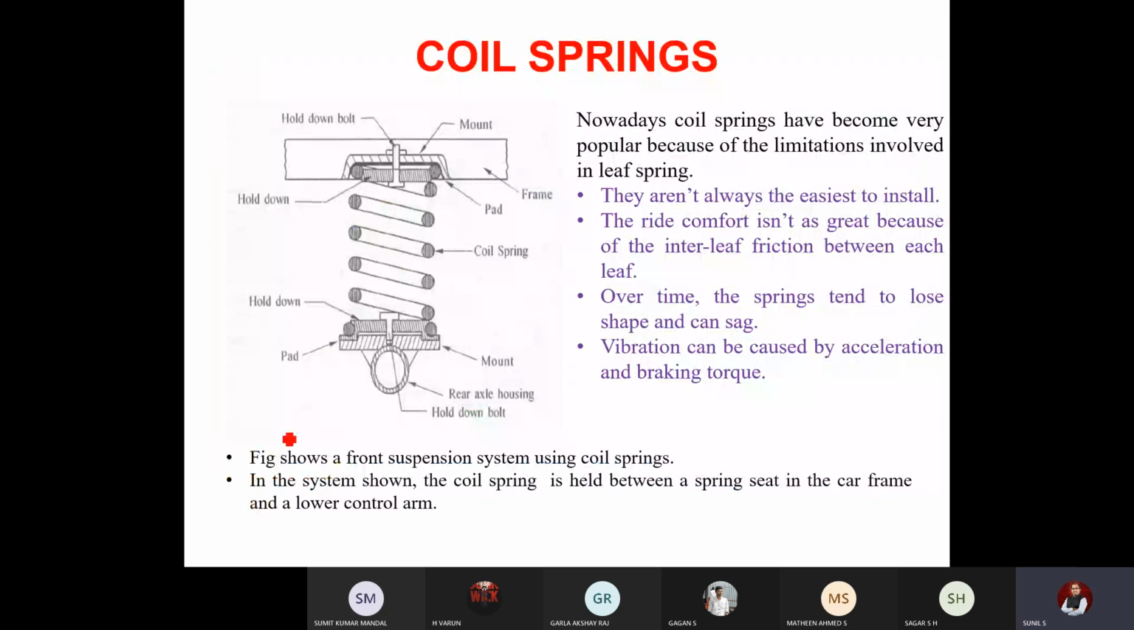Next, the third type. The first one we saw was the torsion bar, the first type of spring. The second one is the leaf spring, and the third one is the coil spring. Just take down the sketch. Take the sketch, I'll explain to you. Yes, sir, taking down.